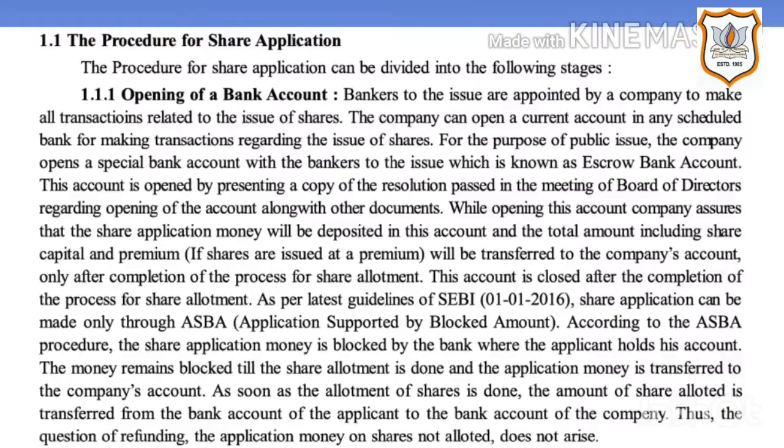The money remains blocked till the share allotment is done and the application money is transferred to the company's account. As soon as the allotment of shares is done, the amount for the shares allotted is transferred from the bank account of the applicant to the bank account of the company. Thus, the question of refunding the application money on shares not allotted does not arise.